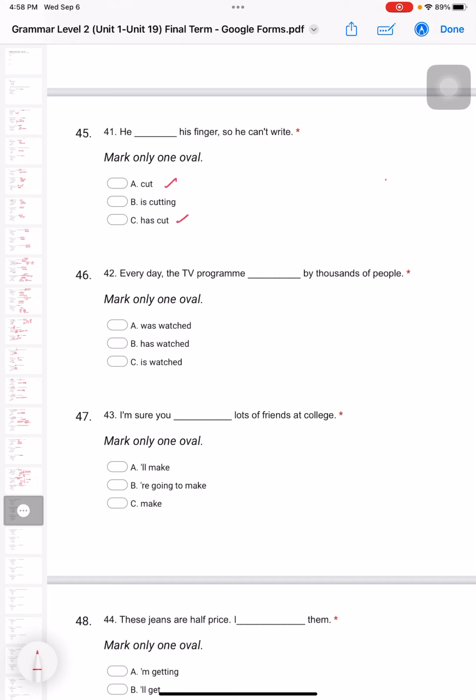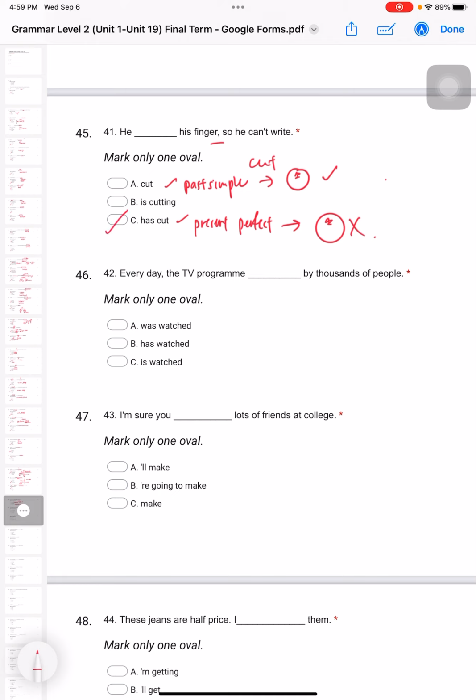So do you use cut or has cut? Because cut is the base verb, but it can be the past form as well, because the past form for cut is also cut, right? So this is past simple tense. And this is present perfect tense. So we can use past simple and present perfect for actions that happen in the past, but the only difference is past simple always shows you the time it happened, okay, the time. But present perfect tense didn't tell you the time it happened. No time, right? So did they tell you when he cut his finger? No, right? So that's why the answer is C, has cut.